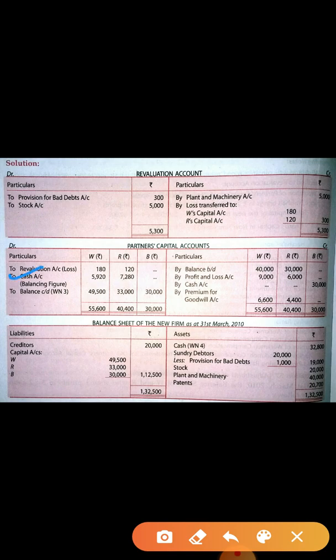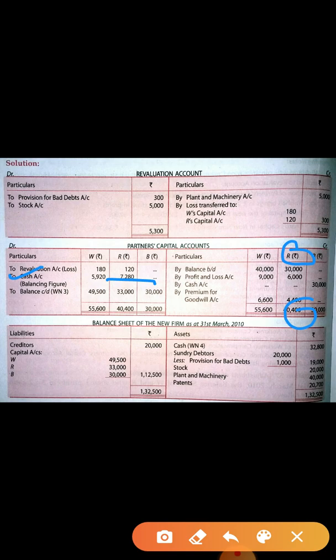Same way you have to do with R also. R also, the credit side is given 40,400. Now subtract it, and the remaining balance you have to write down in the cash. This is the adjustment question.